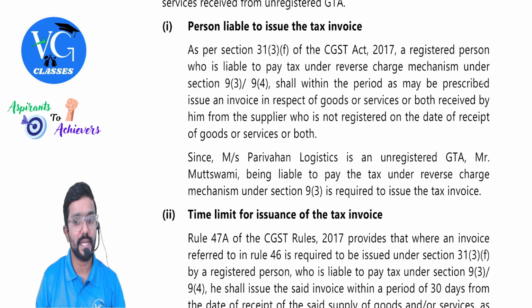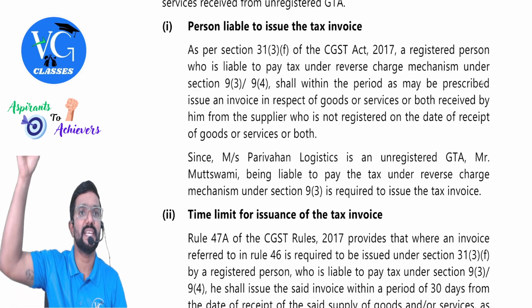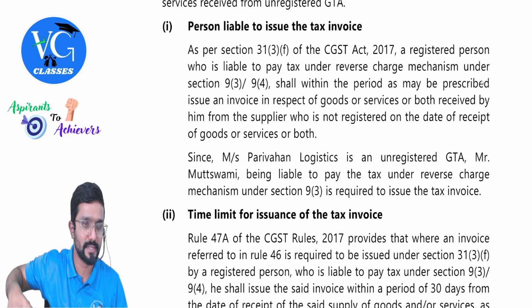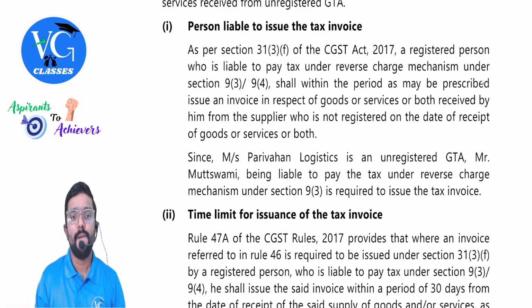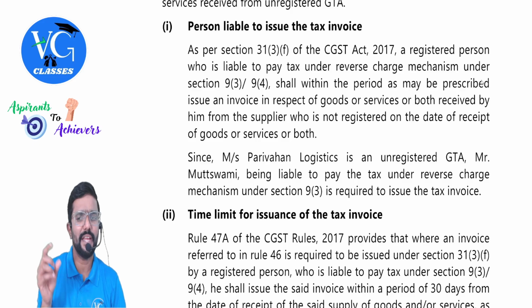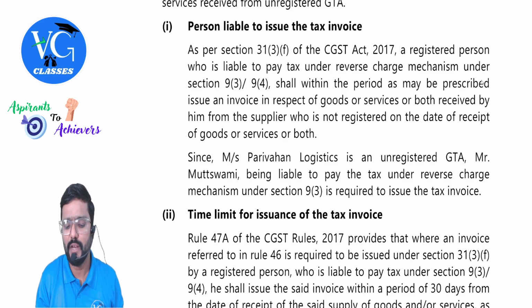Since Parivahan Logistic is an unregistered GTA, that is the supplier, Mr. Mutswamy is liable to pay tax under RCM. Why, sir? Because he is registered. Recipient is registered. When recipient is registered, is he covered in the specified list? Yes. So being liable to pay tax under RCM under section 9.3 is required to issue tax invoice. In bracket, if you want, you can better mention self-invoicing.